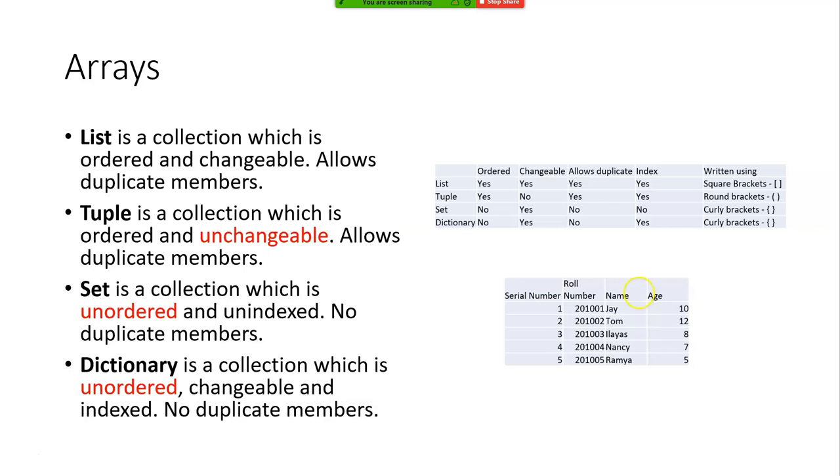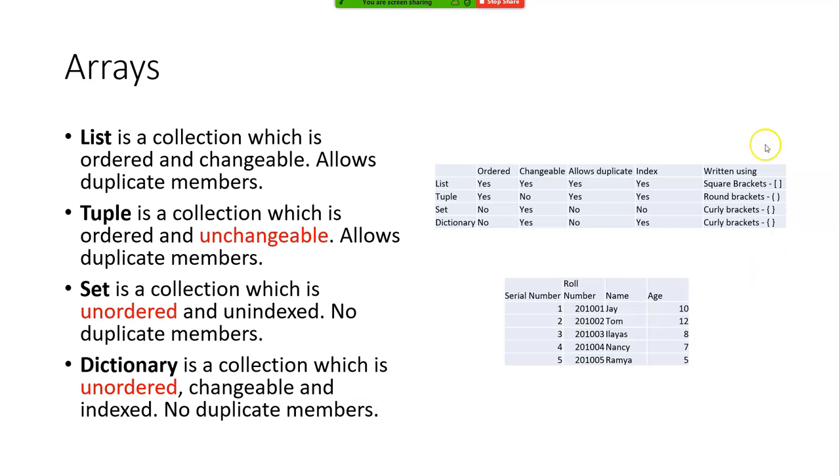And how are they written? Lists are written using square brackets. Tuples are written using round brackets. Sets are written using curly brackets. The same is the case with dictionaries. You all know this, right? Square bracket, round bracket, curly brackets.